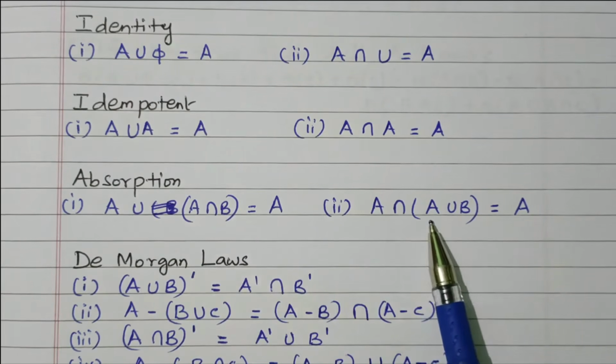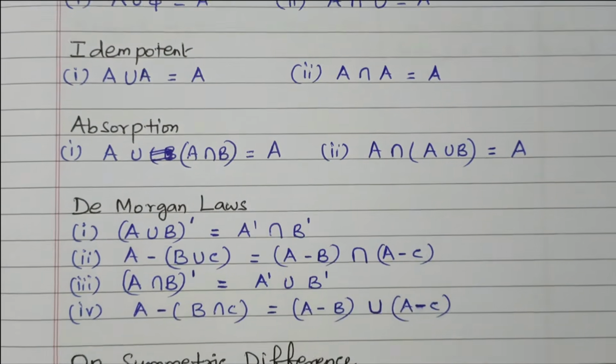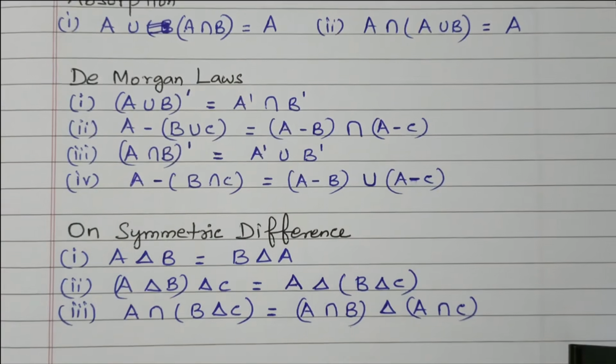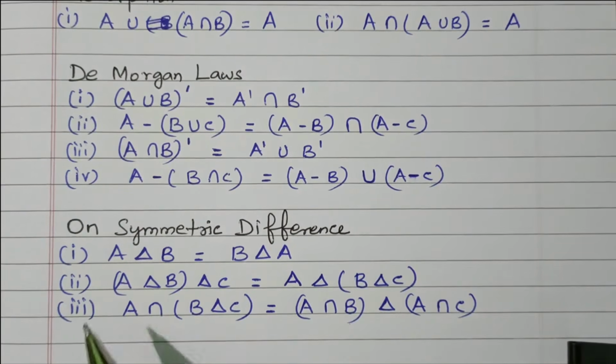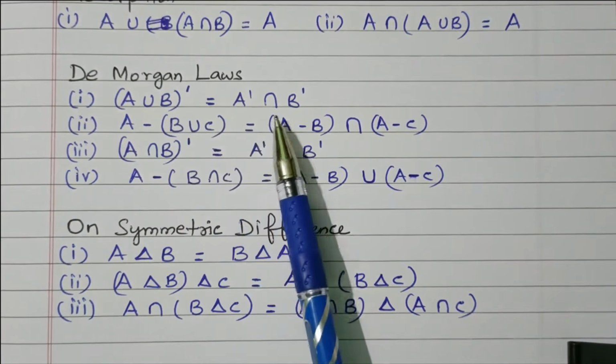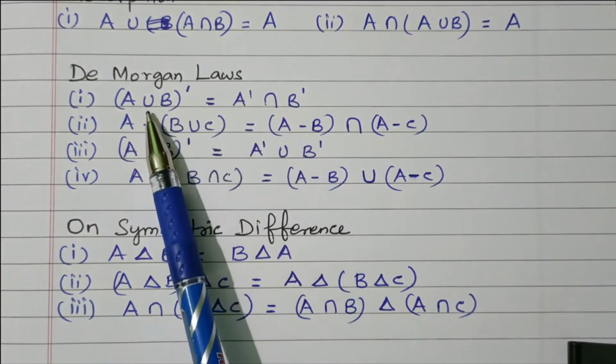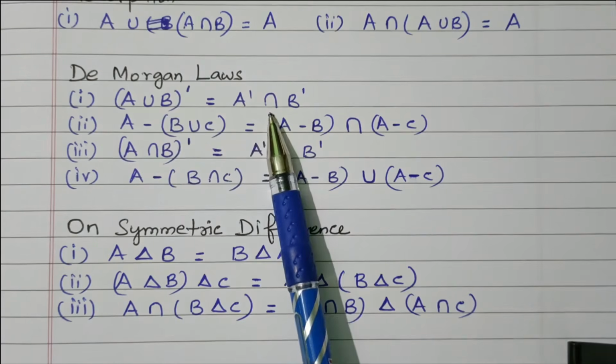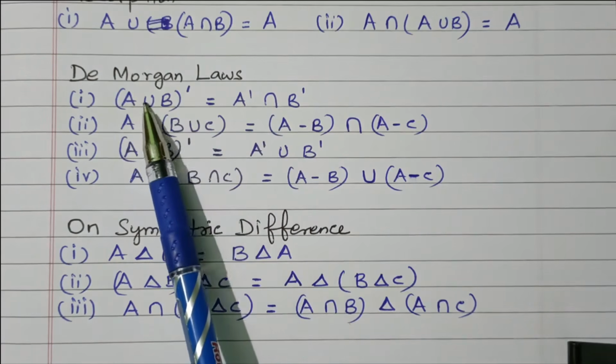A intersect A union B also will give A only. Then we have De Morgan's theorem. The important thing is we have the De Morgan's theorem: (A union B) dash is equal to A dash intersect B dash. The important thing is here union means here intersect. Here dash is available entirely, and here dash is available individually.